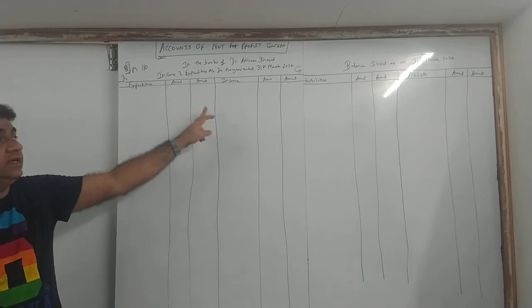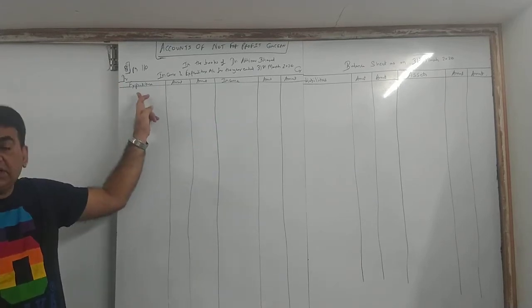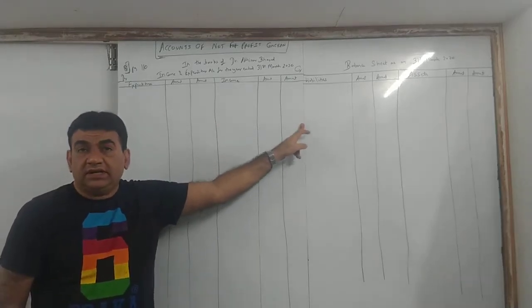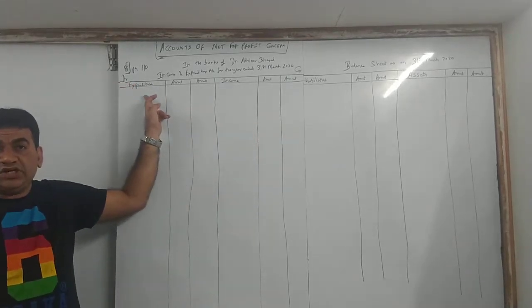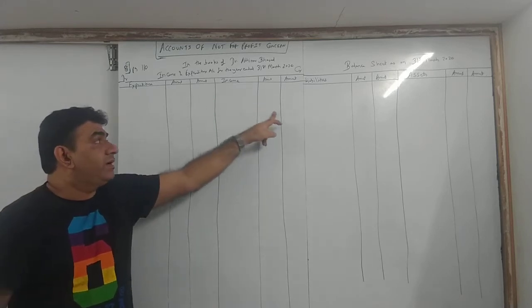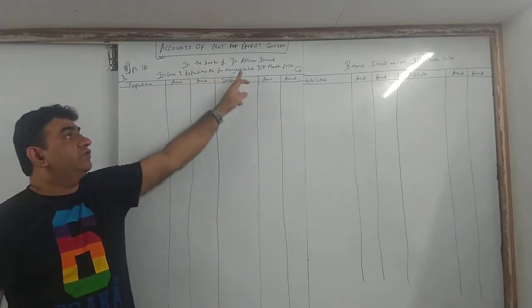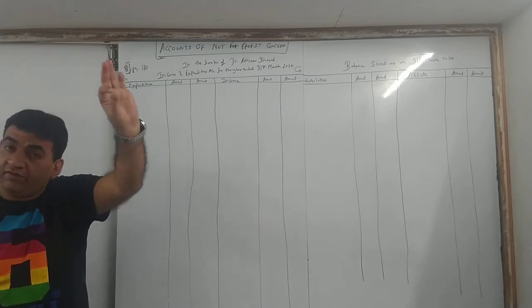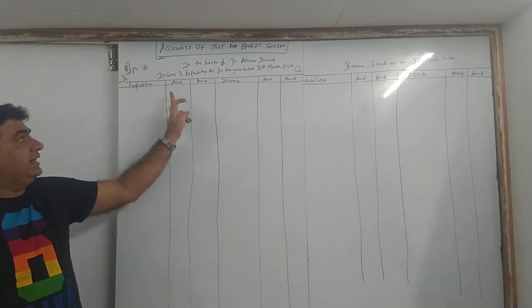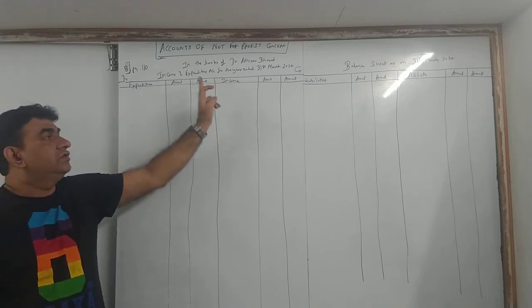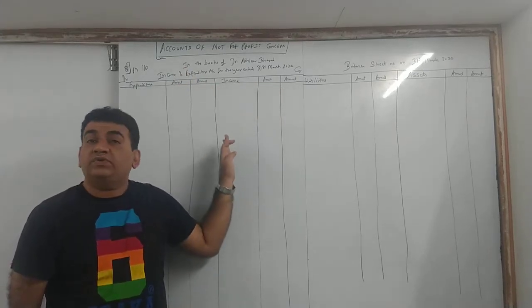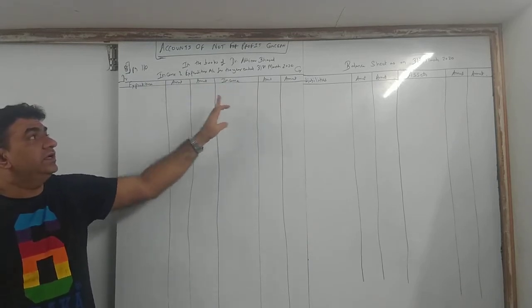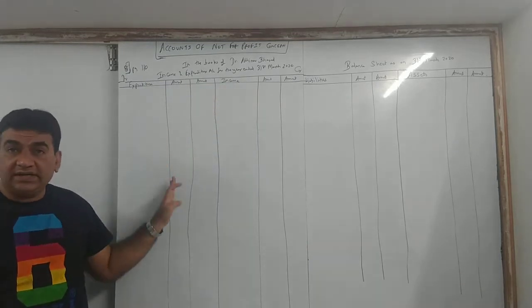Your columns will be expenditure, amount, income, amount. And in the books of Dr. Abhinav Bharat, where in final accounts we used to write trading and profit and loss account, here you will write income and expenditure account for the year ended 31st March 20.